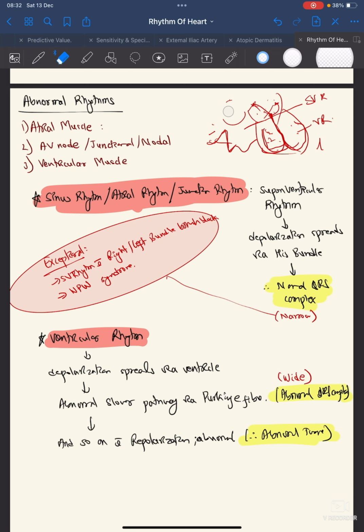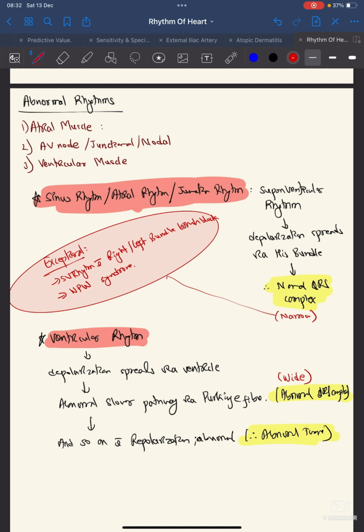This is the thing that we must know: in supraventricular rhythm there will be a normal QRS and only the P wave will be abnormal, while in ventricular rhythm the QRS will be abnormal and wide. So you can see over here the same thing is written. The same thing has been written over here.